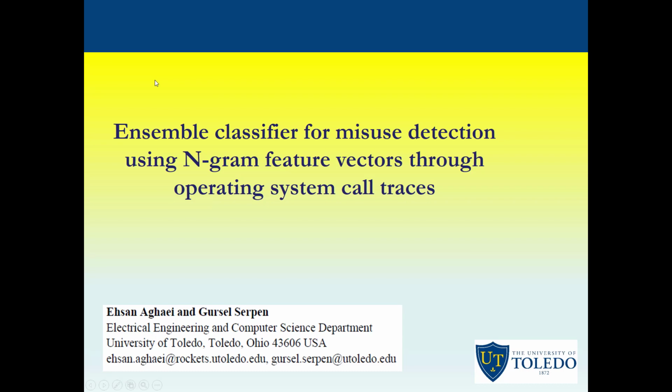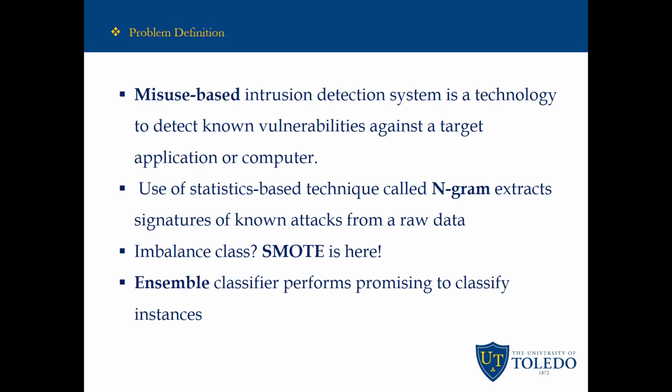Hello everyone, my name is Ehsan, and in this video I'm going to present a study about an ensemble classifier for misuse detection using n-gram feature vectors through operating system call traces. This study presents a misuse-based intrusion detection system over a pretty new and modern system call-based dataset, combining multiple different machine learning approaches. The main techniques they have used are n-gram and a number of statistical approaches to extract features from raw data, the SMOTE methodology to balance the imbalanced classes, and majority vote ensemble learning for classification.